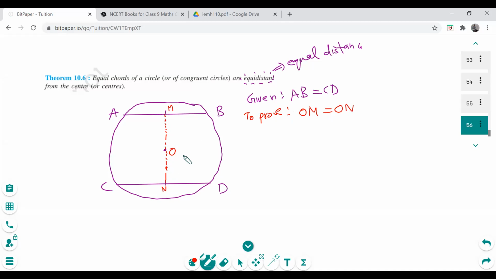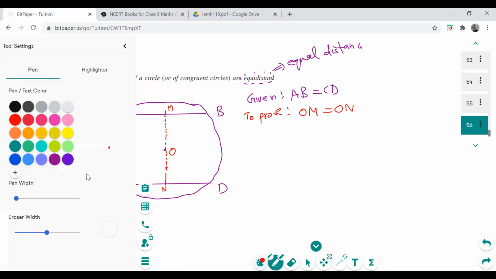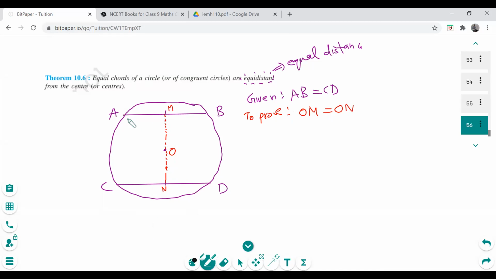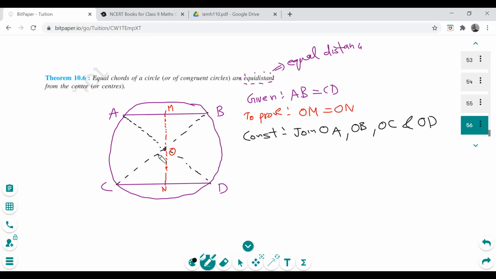So how will we prove that? Obviously, we need two triangles in order to use a congruency thing, right? So what we will do, we will join these points up, create a triangle, then another triangle over here. So construction: join OA, and you will observe that these lines we have joined are nothing but the radii, right? So these all are actually equal if you observe. So we joined them to create two triangles. Now let's prove it. So in triangle AOB and triangle what?